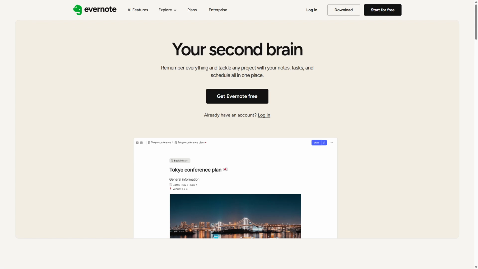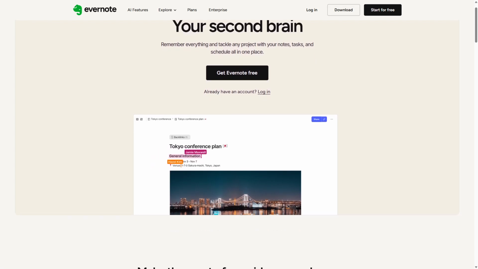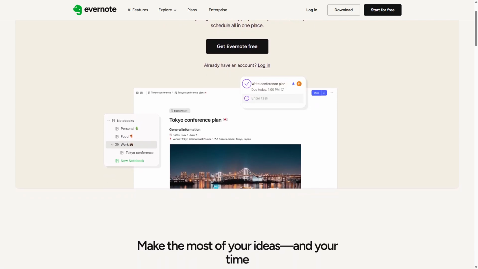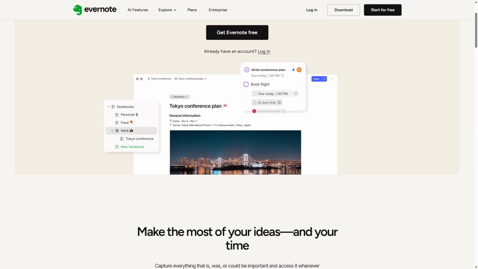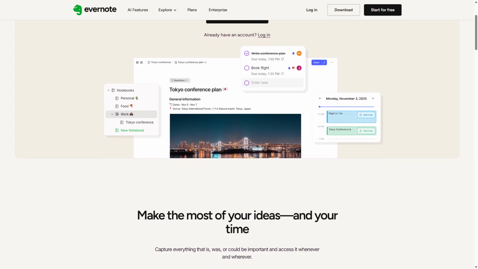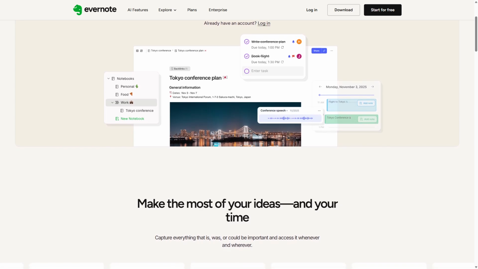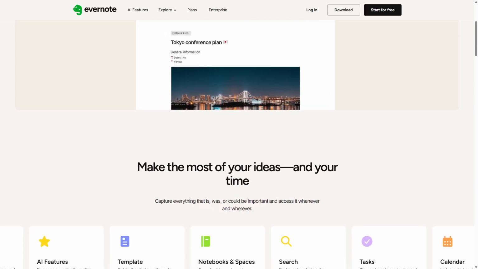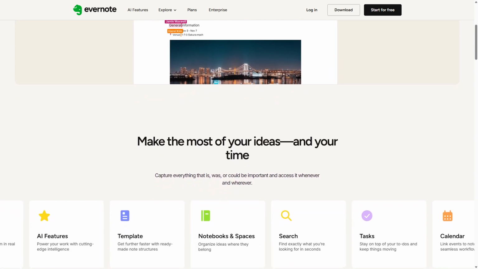Evernote is a well-established note-taking app that focuses on simplicity and ease of use. It provides a clean interface where users can create, organize, and search for notes effortlessly. With features like web clipping, document scanning, and task management, Evernote is suitable for users who want a comprehensive tool for both personal and professional use.